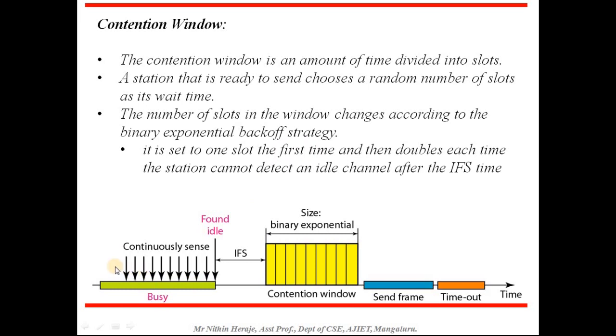You can see that it is continuously sensing the channel. Once it finds it idle, it waits for IFS, that is the interframe space. After this time, if the channel is still idle, it waits for a contention window. Here also, if it is idle, then it will start sending the frame. If not, it will follow the strategy which is already discussed.